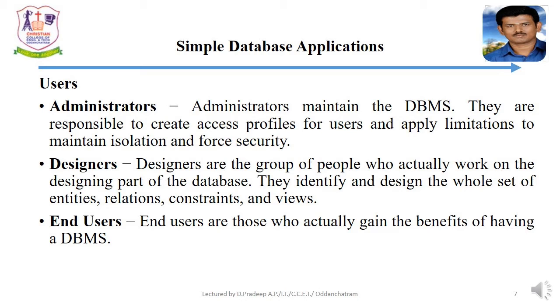There are three kinds of users: administrator, designer and end user. Administrators maintain the database. They are responsible to create access profiles for users and apply limitations to maintain isolation and enforce security. Administrators also look after database resources like system license, record tools and other software and hardware related maintenance.